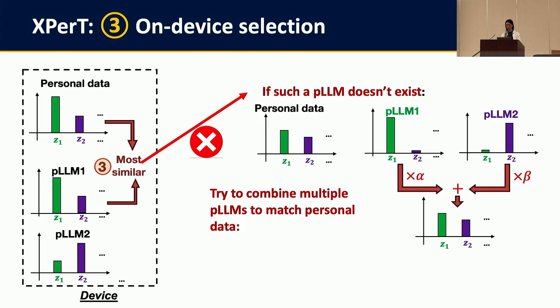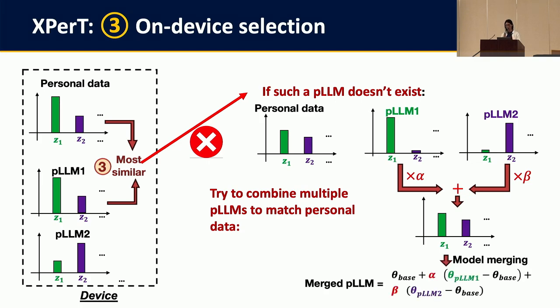And the coefficients in the combination, which are alpha and beta in the figure, help us get the model merging as shown in the formula below. After this, we can start the fine-tuning from this merged model.